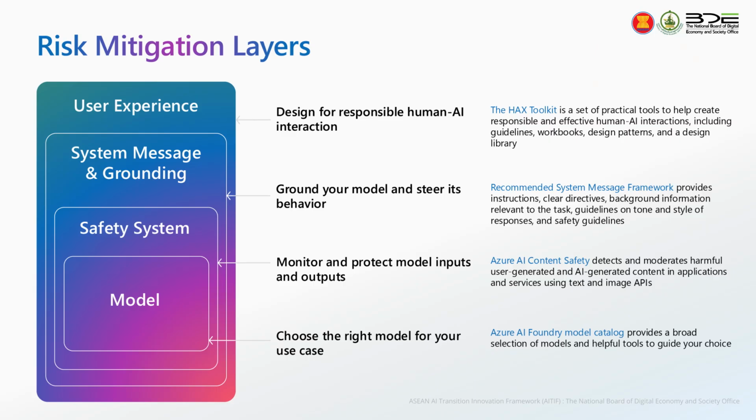So we need to ground the model and steer its behavior with the system message and grounding data. We need to make sure that the grounding, the data that we ask them to use together with AI, is of quality enough. And the last one, the user experience. We need to design the AI interaction that sets clear expectations of how the AI is being used in that application, and also provide visible controls, like report and flag output, or make a note that this might have errors, so users need to double validate the result or the outcome.